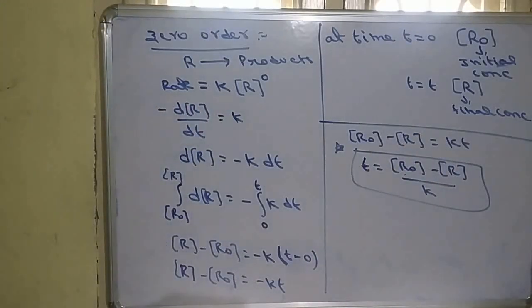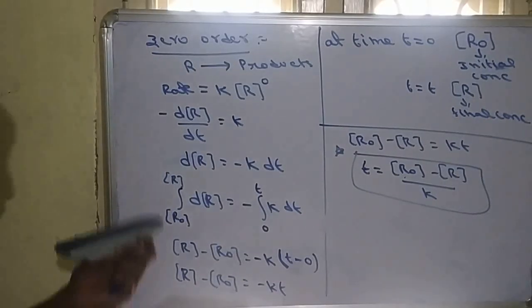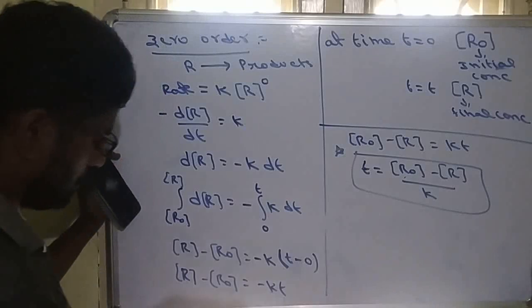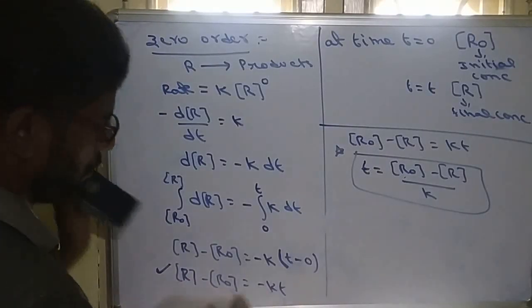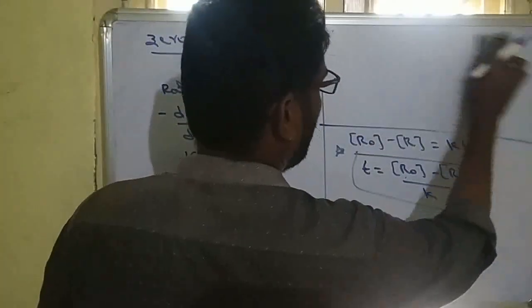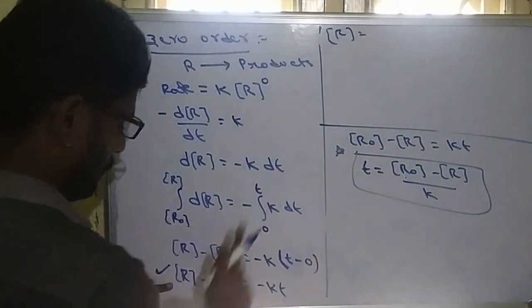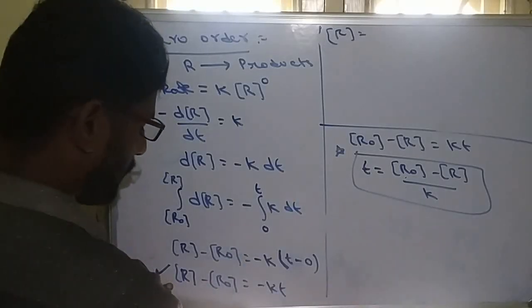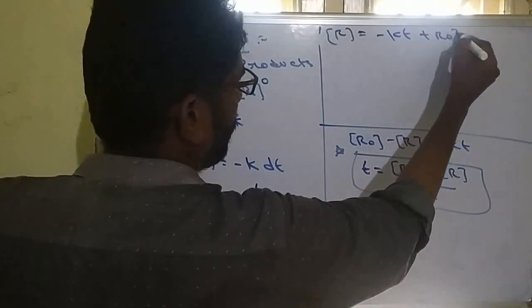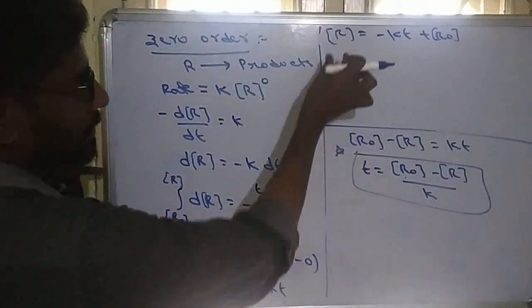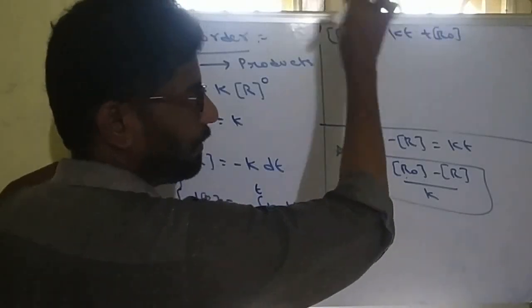So we can also draw a graph here. For this equation, R minus R0 is equal to minus kt. From this we can write R is equal to, if R0 goes to that side, it becomes plus R0, so minus kt plus R0. So this we take as the y axis, t we take as the x axis, and k will be the slope.